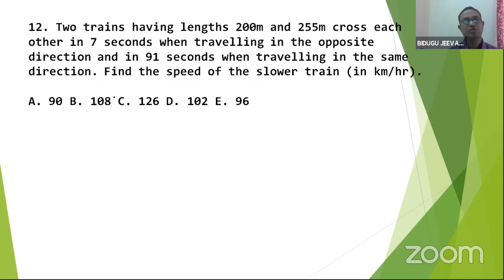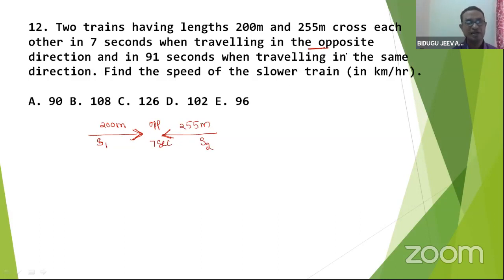Two trains, 200 meter and 255 meter, cross each other in 7 seconds. Let me draw the picture. This is one train. This is another train. So this length is 200 meter and this length is 255 meter. 7 seconds, traveling in opposite direction. So I'll write like this: opposite. In how many seconds? 7 seconds. So length of this one is given, but speed of this one is not given.